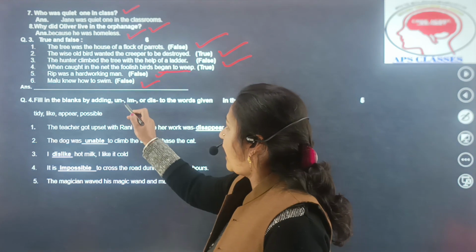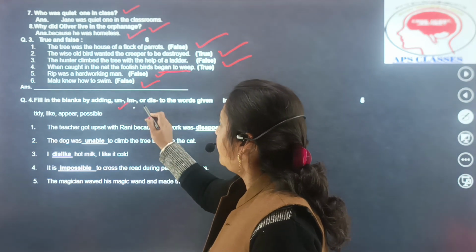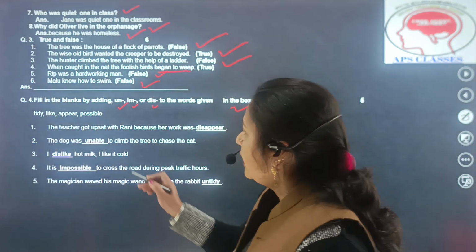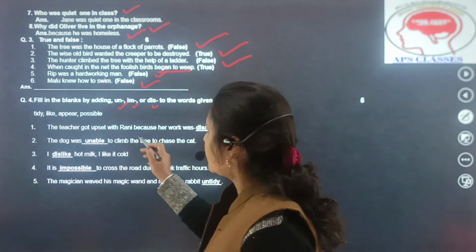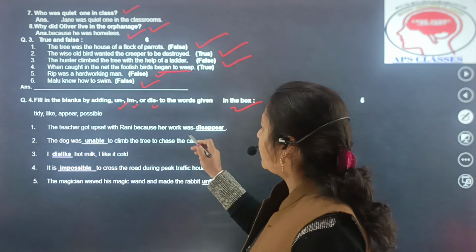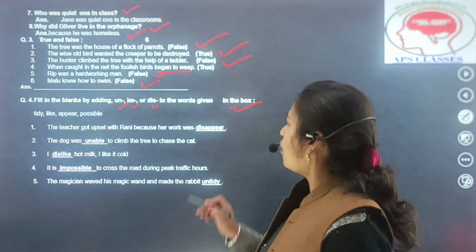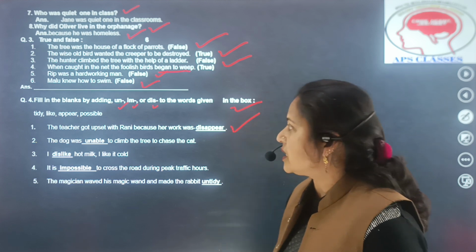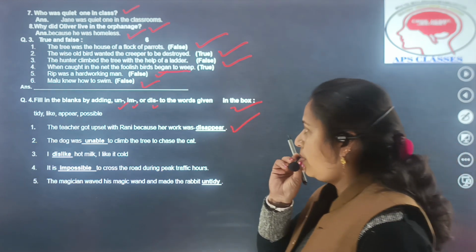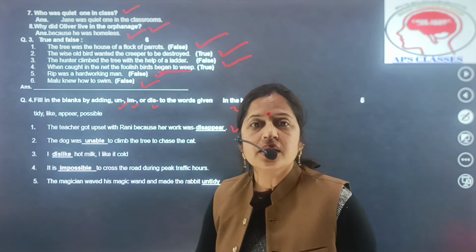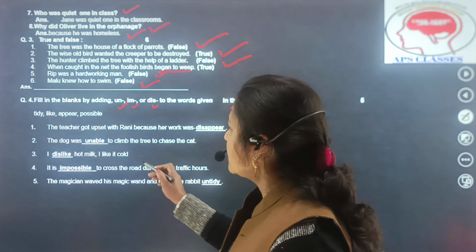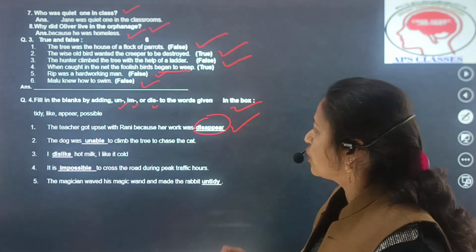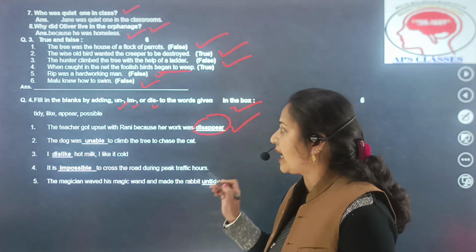Next, the question is question number 4, and this question is related with fill in the blanks by adding un, in, dis to the words given in the box. The teacher got upset with Rani because her work was disappeared. Next is, the dog was dashed to climb the tree to chase the cat.